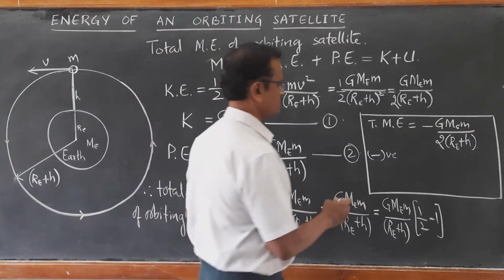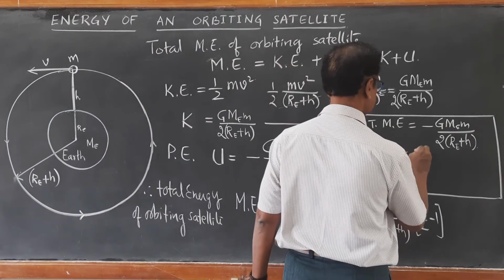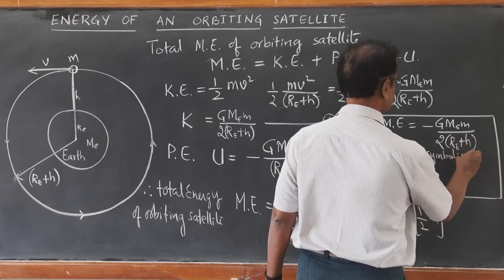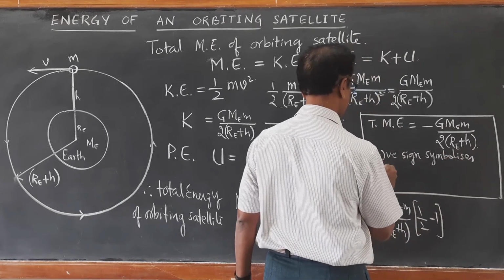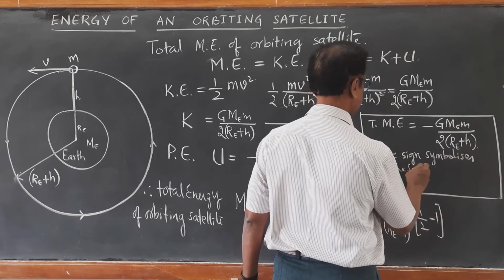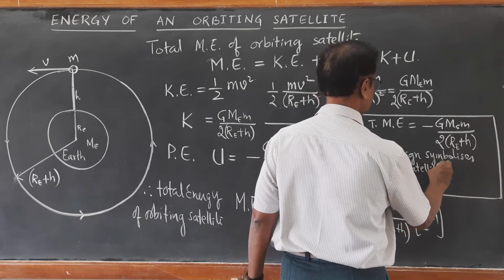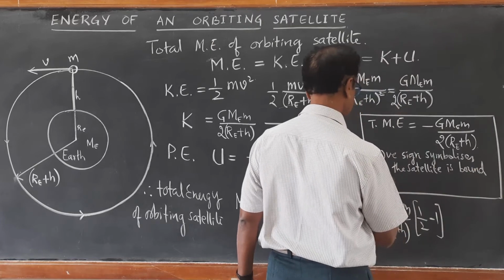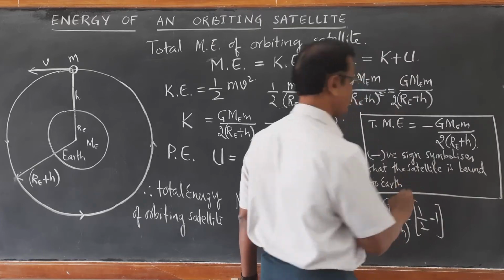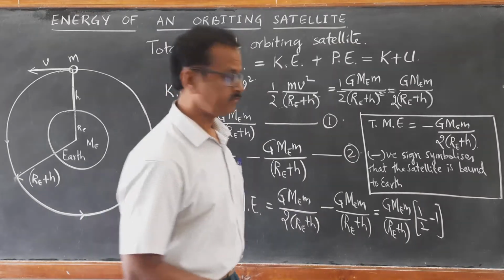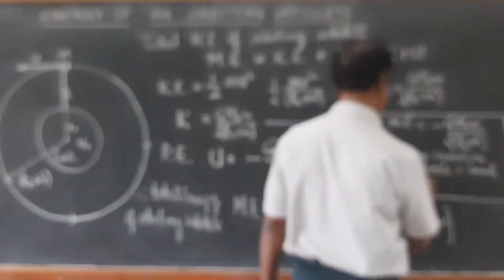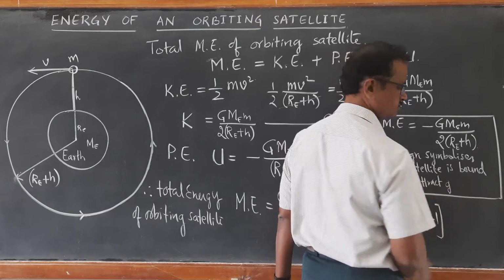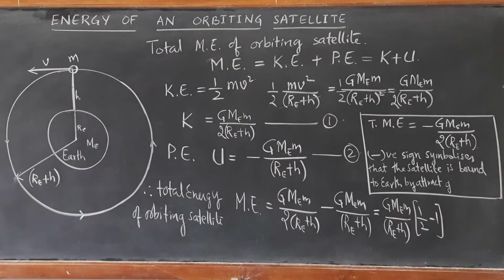So the negative sign symbolizes that the satellite is bound to earth by attractive gravitational force.